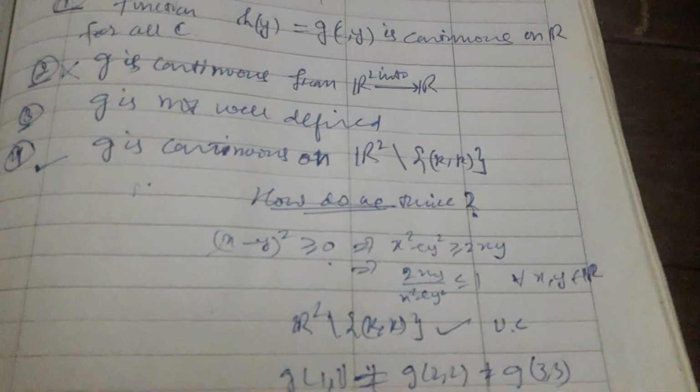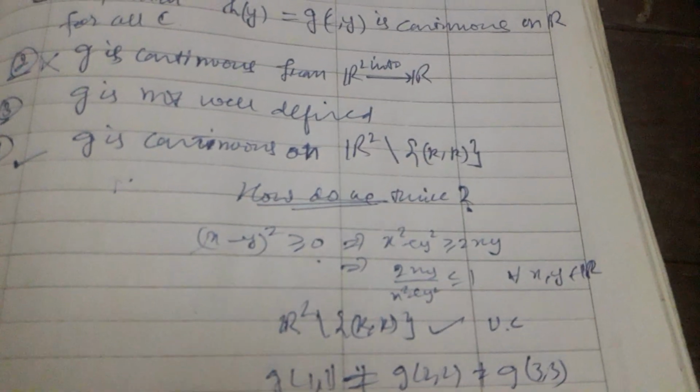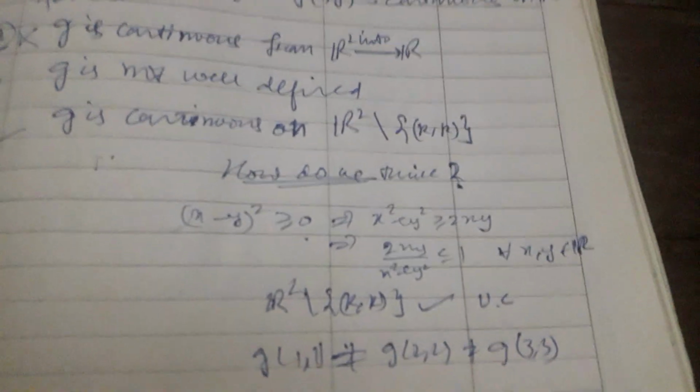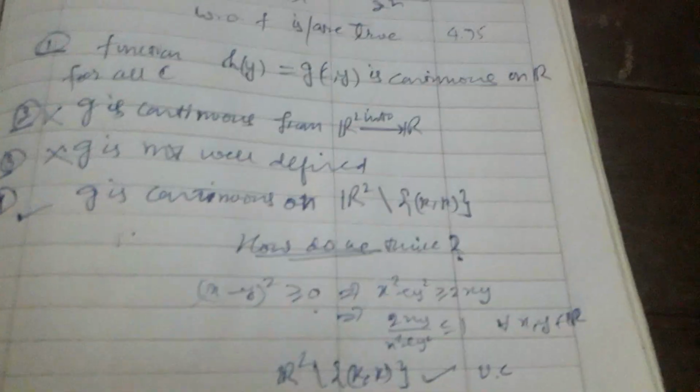The third option says that g is not well defined, but g is found to be well defined, so it is also a wrong option.